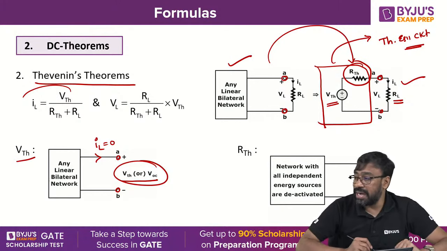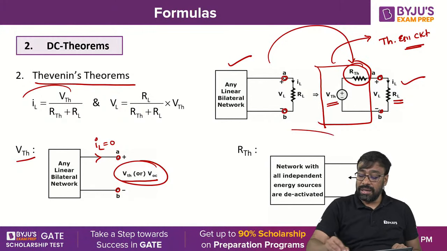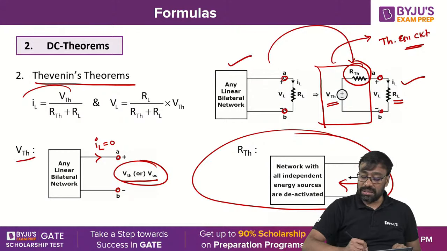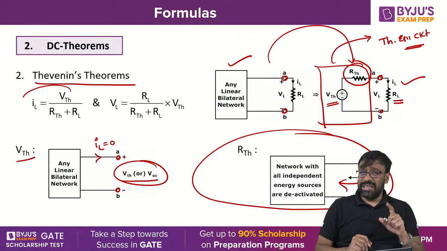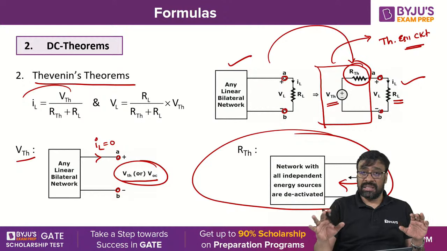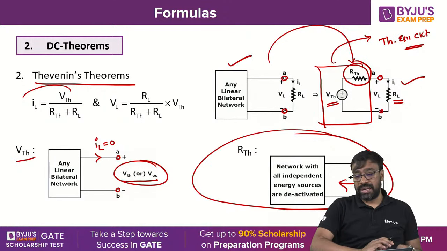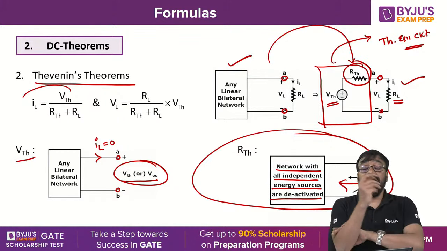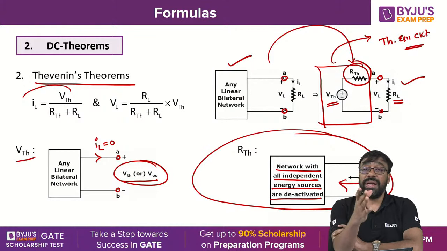Similarly, how do you find RTH, Nana? Tell me. The RTH can be determined: remove the load, find the resistance across the load terminals. But before that, you replace all independent sources by their internal resistances. I hope you understand this. You replace all independent sources, that is, they are deactivated. What do you mean by deactivated? Energy sources deactivated, suppressed, replaced by their internal resistance, all are the same, Nana.